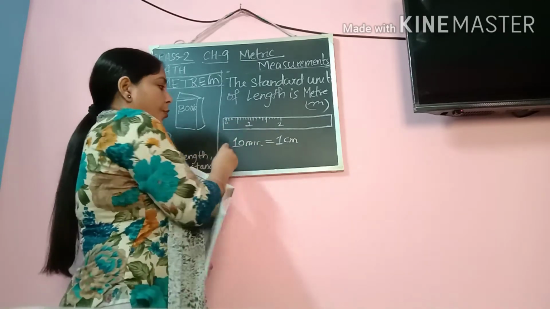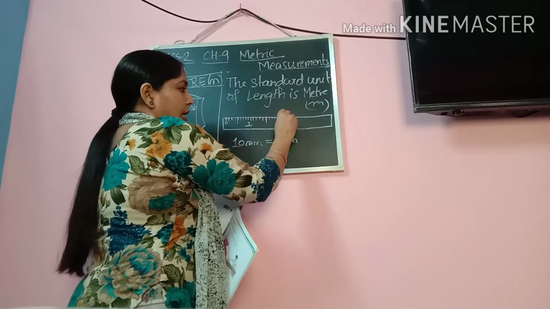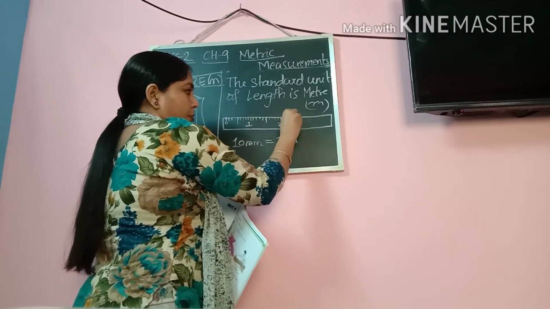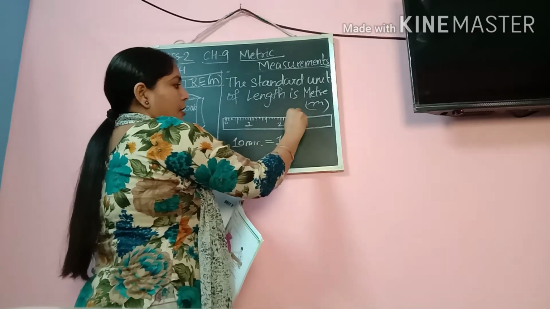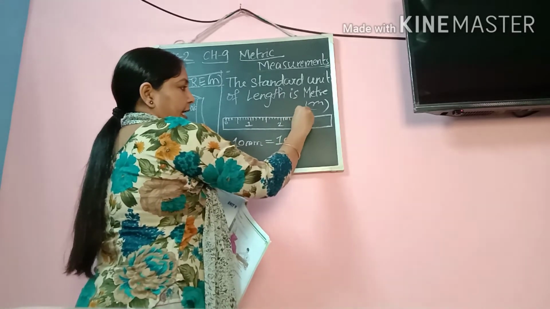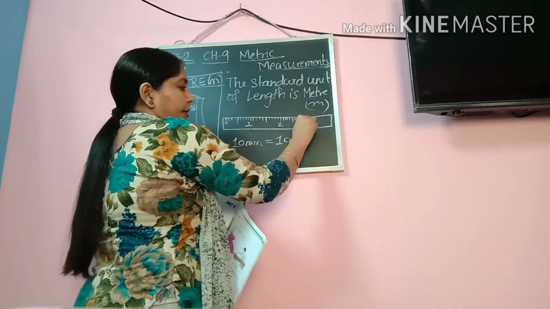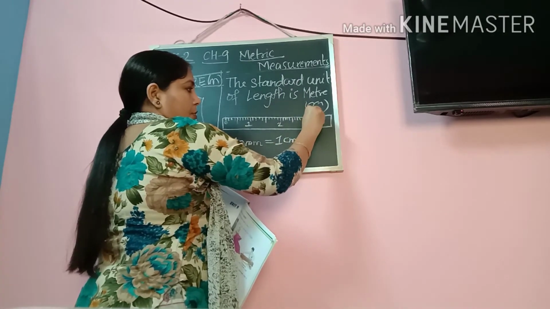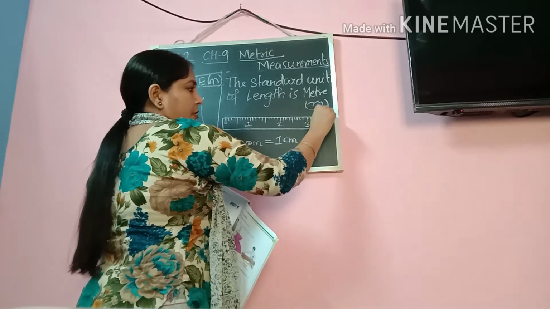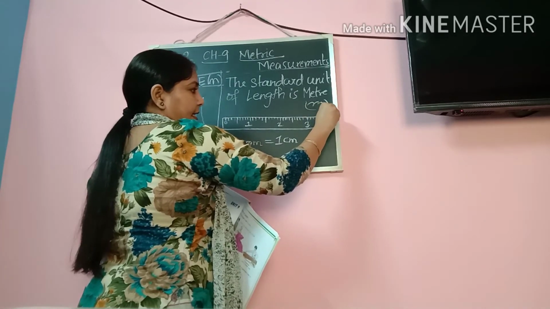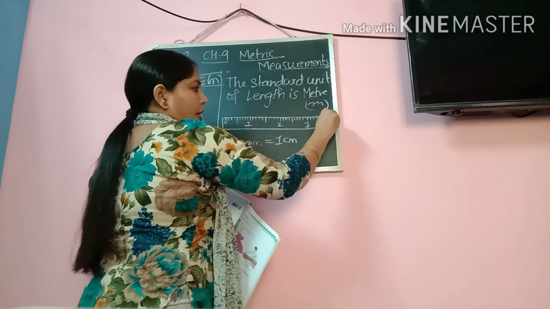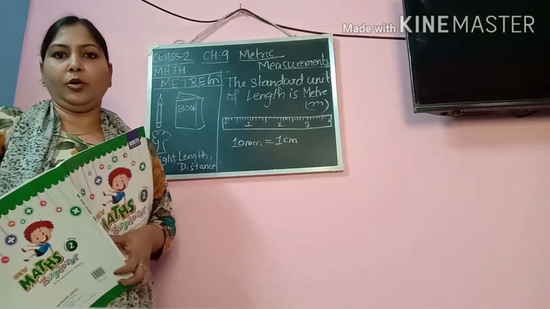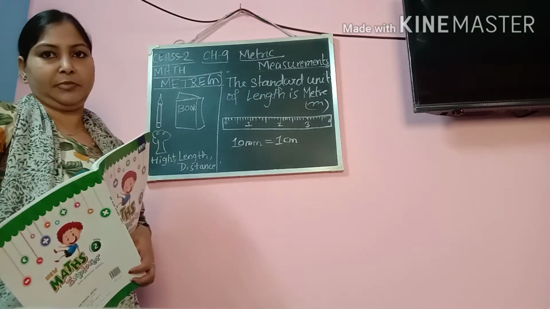Okay. Now when you see these divisions, again I am counting 1, 2, 3, 4, 5. 5 is a little longer. 6, 7, 8, 9, 10. So over here it will be 3 centimeter. Then 1, 2, 3, 4, 5, 6, 7, 8, 9, 10. So this scale which I have drawn on the board is only of 4 centimeter.